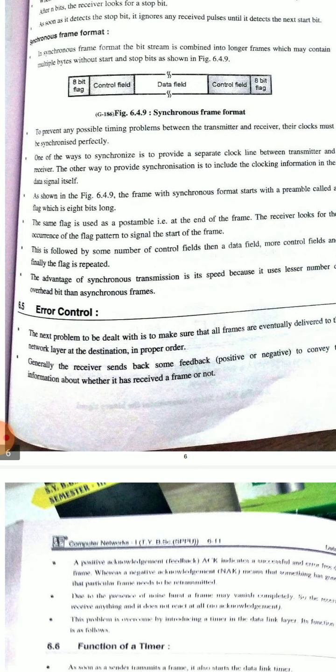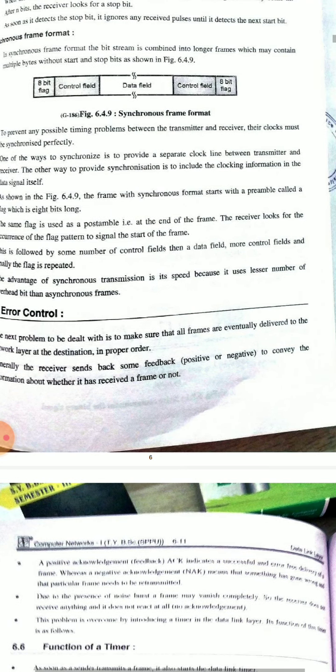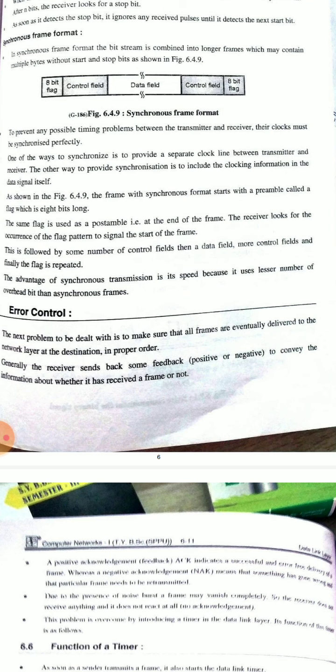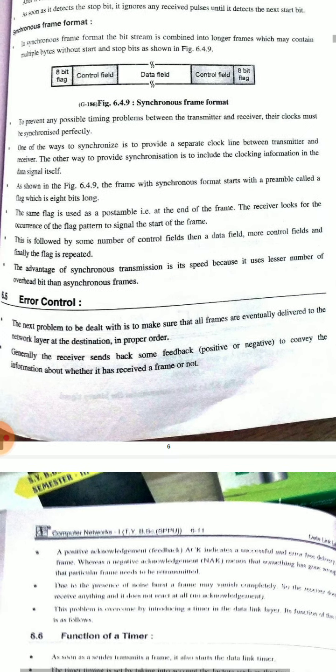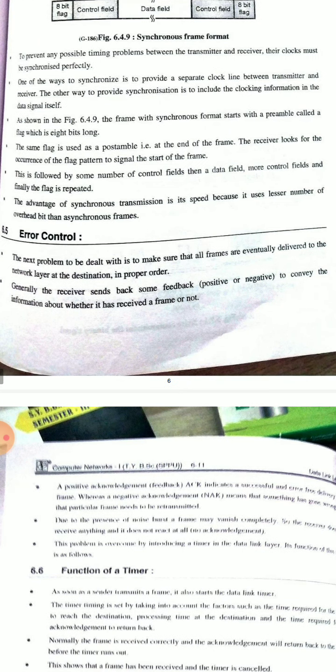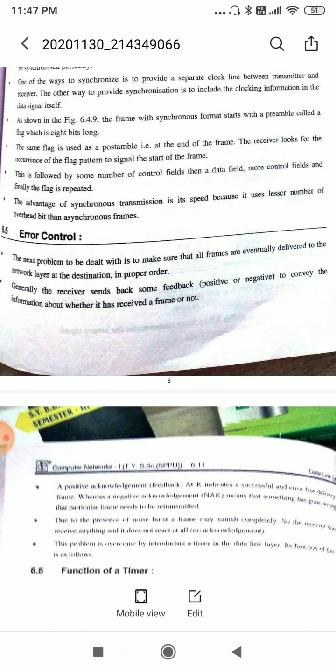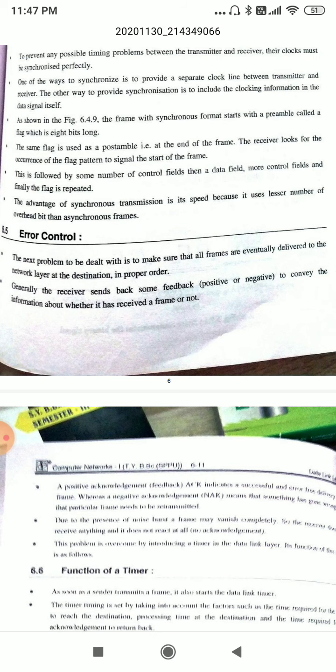Okay, to prevent any possible timing problems between a transmitter and receiver, their clocks must be synchronized perfectly. One of the ways to synchronize is to provide a separate clock line between transmitter and receiver. The other way to provide synchronization is to include the clocking information in the data signal itself.